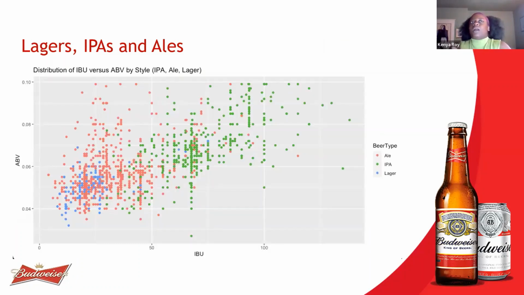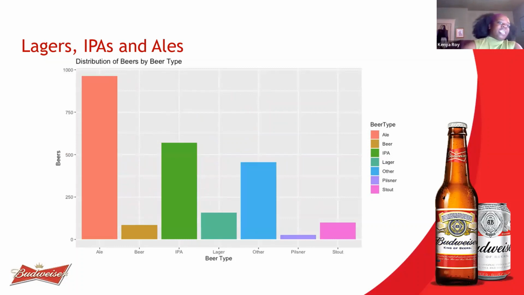With recommendations for Budweiser, we thought we could look into how lagers stood in comparison to the IPAs and ales that we were already looking at. We did find that lagers had the lowest ABV and IBU values in comparison to the other two beer styles. We also found that, looking at the different beers being produced across the country, ales were being produced at a higher rate, and IPAs were as well. Lagers, which Budweiser is known for producing, were not being produced as much as the other two styles.